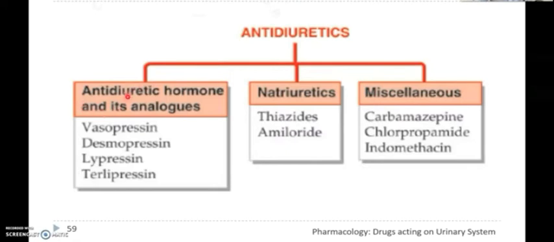So next, the second one is chlorpropamide. The mechanism of action of this antidiuretic agent chlorpropamide is that it sensitizes the kidney cells to the antidiuretic hormone, and it is used in the nephrogenic type of disease. And next, the third one is carbamazepine, and the mode of action of carbamazepine is that it sensitizes the kidney cells to the ADH, and its use is also nephrogenic. And the last drug is amiloride, and this amiloride is used in lithium induced nephrogenic toxicities.